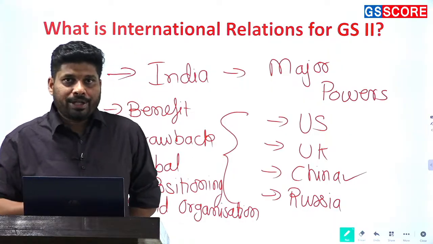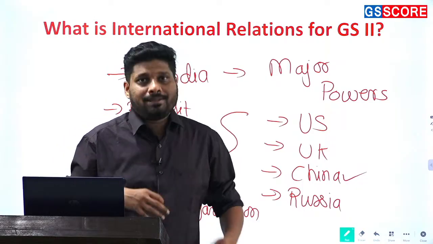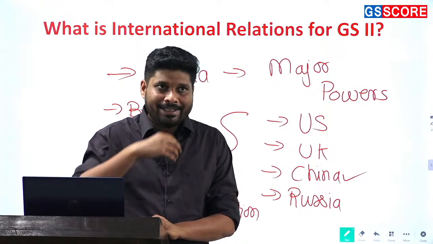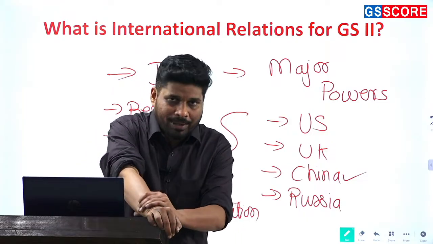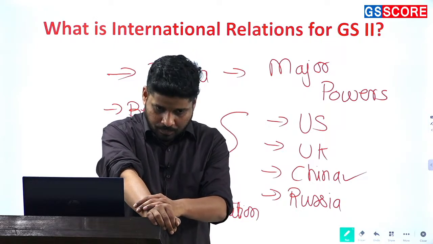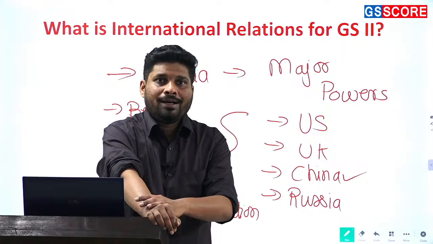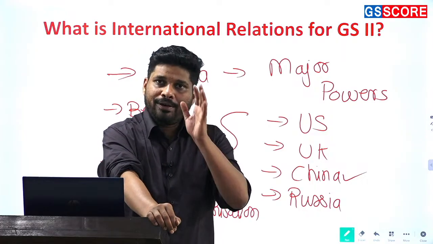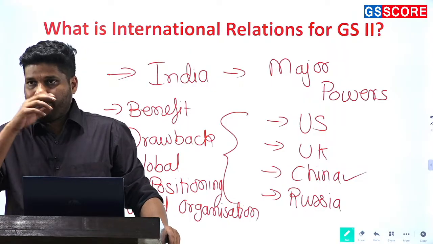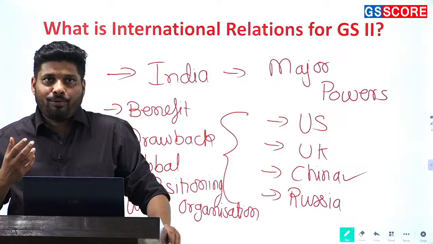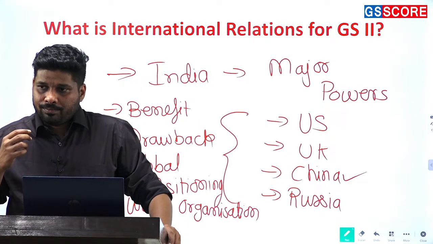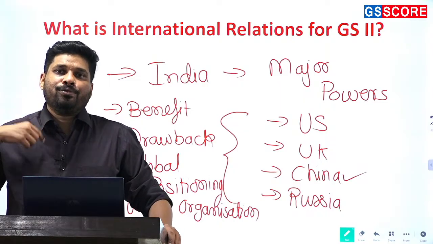Otherwise also, if you take into consideration world organizations as such and India's relations with those world organizations, for example IMF, World Bank, WTO, you have to look at them from the point of view of what benefits they give to India, and what, with respect to those organizations, influences India's positioning.